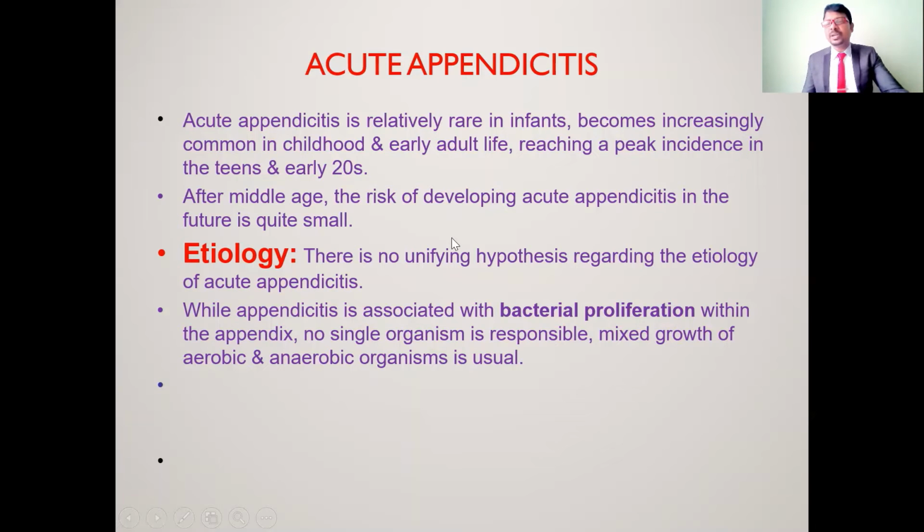So you may get chronic appendicitis, which is a progression of infections or inflammations of the appendix. But the acute one is going to happen in the early 20s.